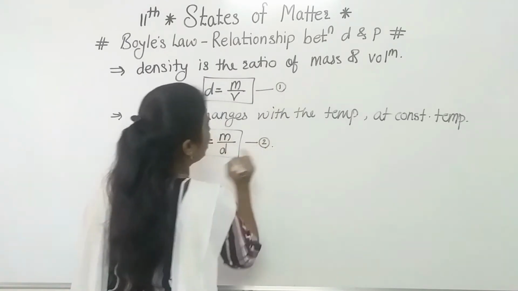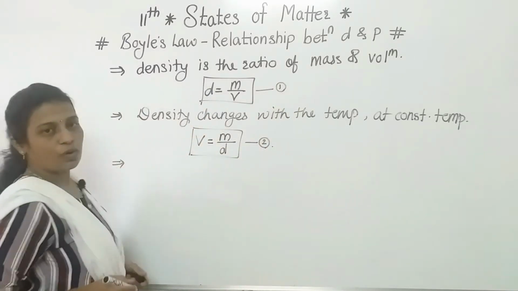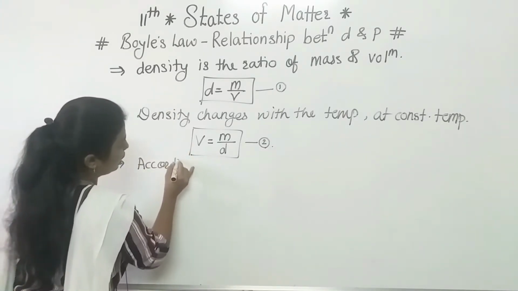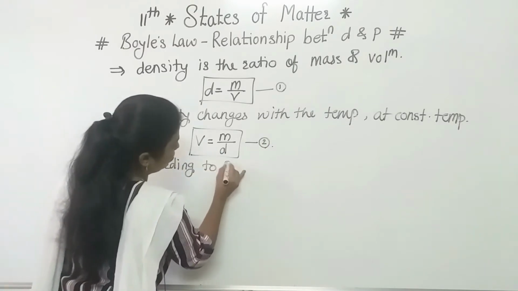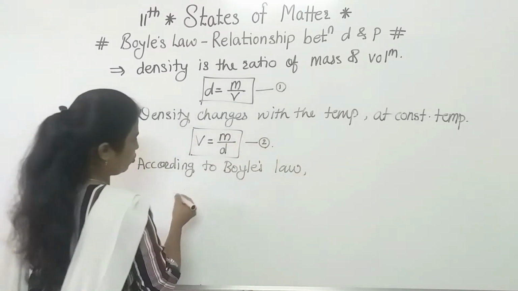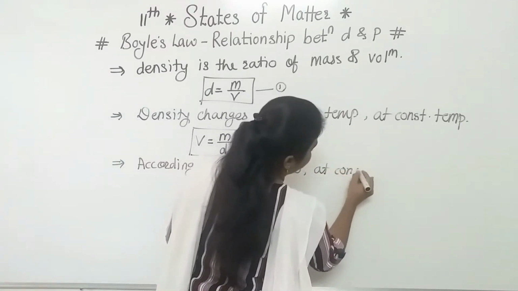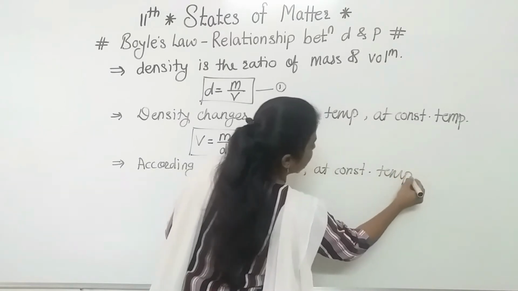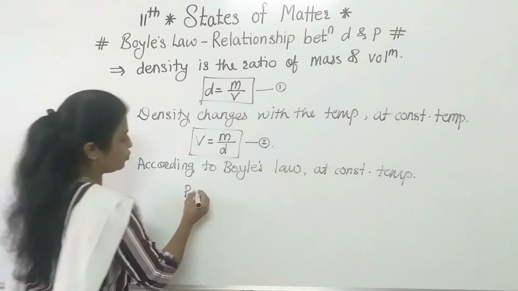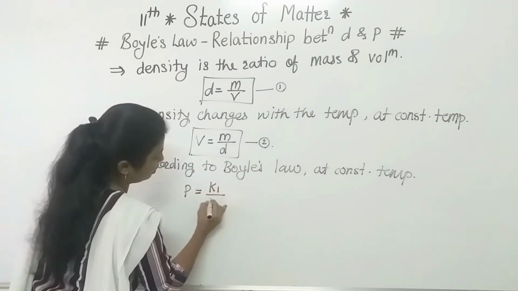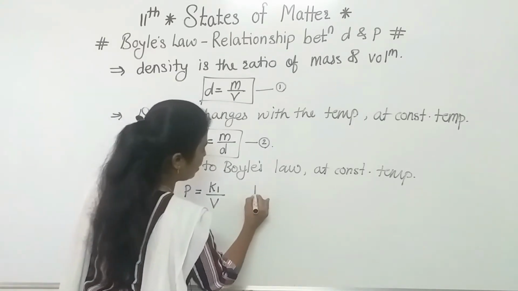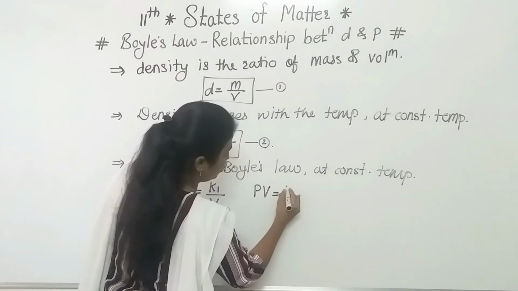This is equation 2. Here we got one equation which is from the density point. Now according to Boyle's law, as we know, temperature is the constant term. So according to Boyle's law, we can write that at constant temperature, pressure is inversely proportional to volume. So we can write here P is equal to K1 upon V. If we modify this equation, we will get PV is equal to K1.